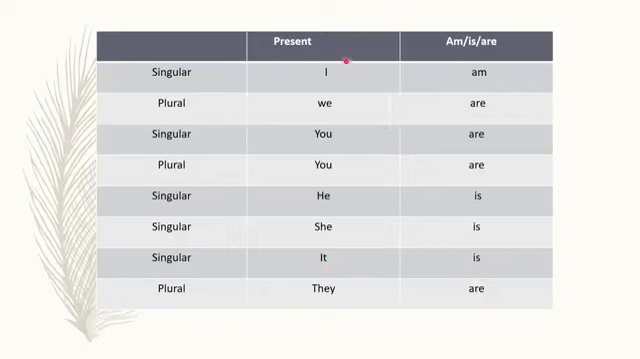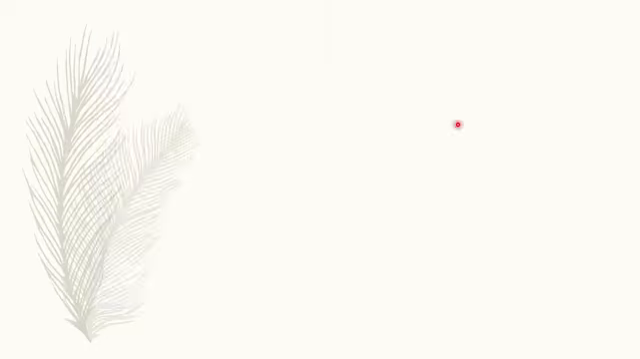Okay. For present situation we will use here helping verb am, is or are. With I always comes am, with you always comes are, and for singular we will use is, and for plural we will use are. Okay, let's see some examples. When do we use am? With I. With I always comes am.